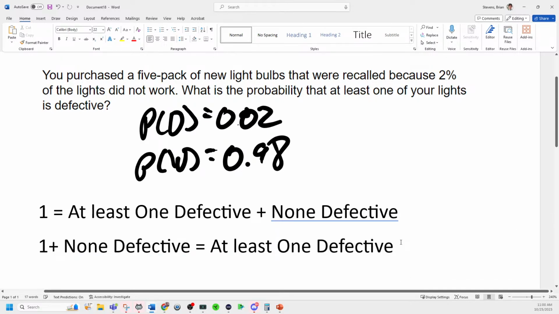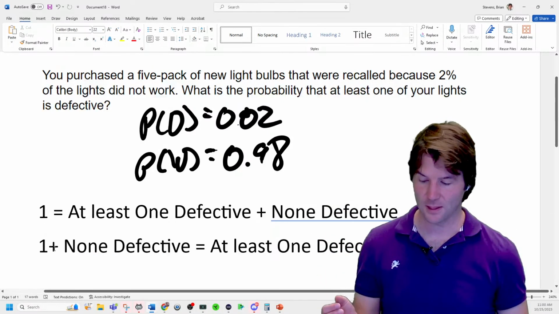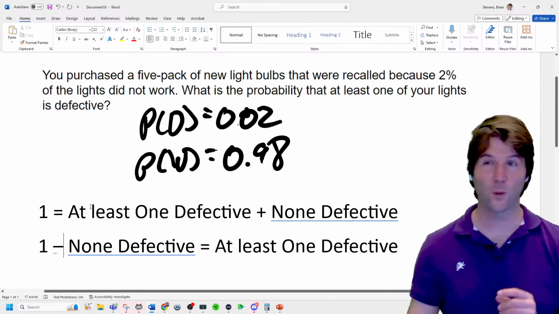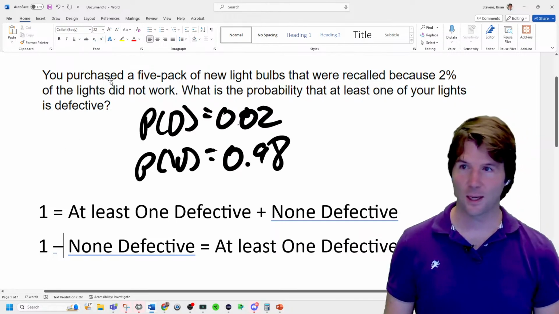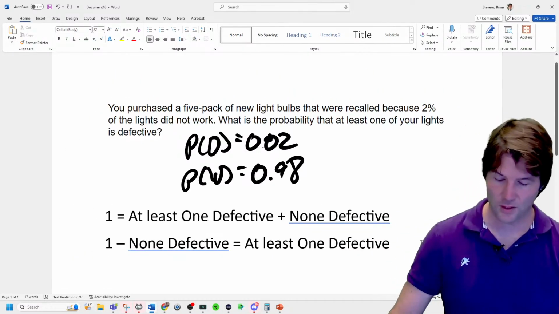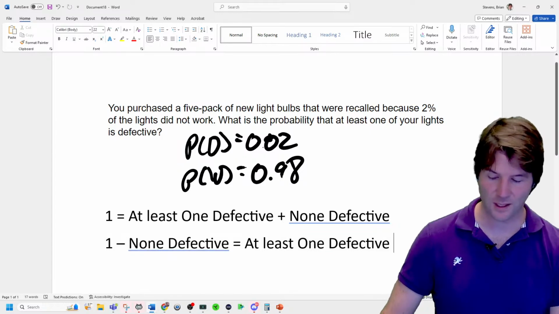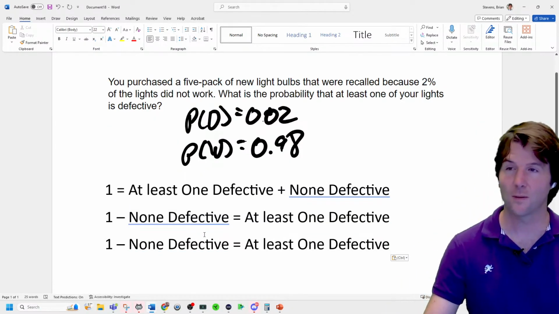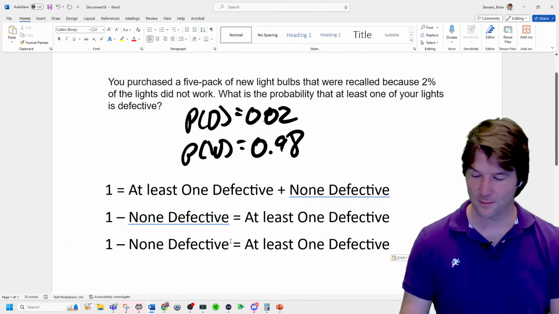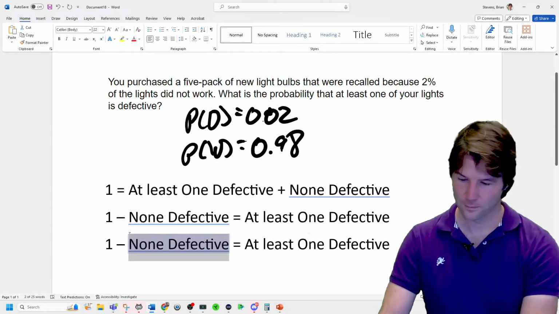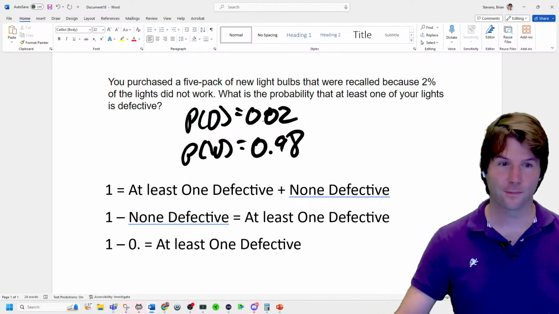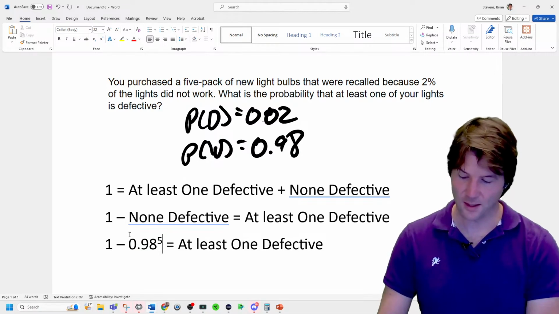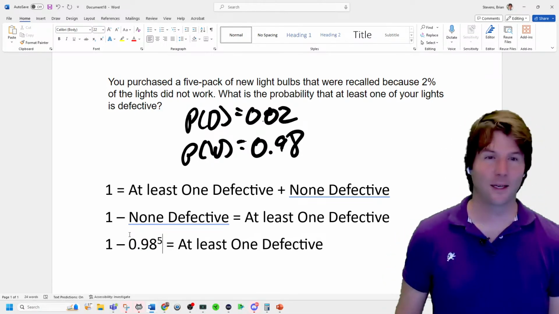So that means the first light bulb is not defective, and the second light bulb is not defective, and the third light bulb is not defective, and the fourth light bulb is not defective, and the fifth light bulb is not defective. So what is the probability of that? There it is. Because you're just timesing them together. Abigail, does that make sense?